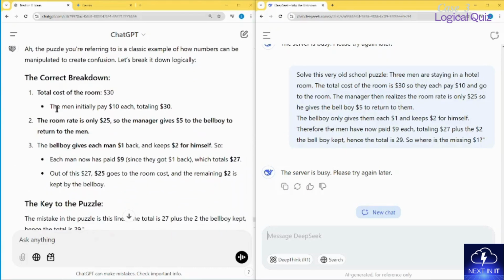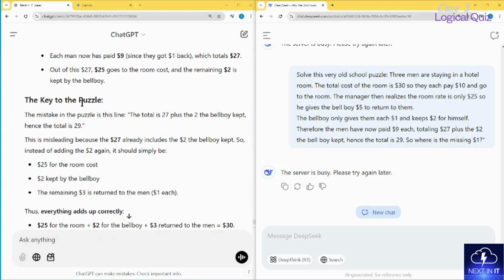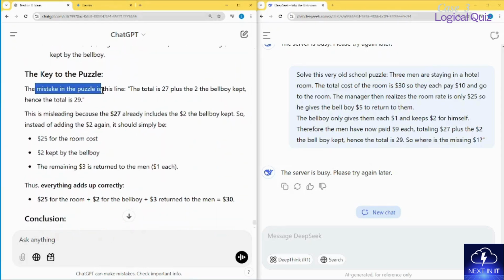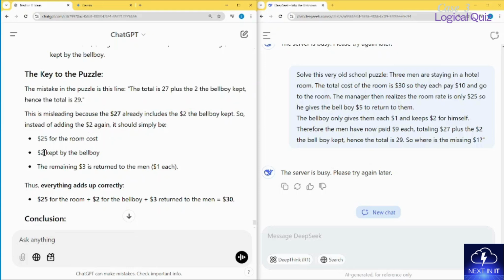So it's interesting, right? The man initially pays 10, and let's go quickly, and the same thing over here. The mistake in the puzzle is in the line: the total is 27 plus the 2 the bellboy kept, hence the total is 29. This is the key point which it caught, right? So ChatGPT has done a good job. This is misleading because 27 already includes the 2 that the bellboy kept. So instead of adding the 2 again, it should simply be 25 for the room cost, 2 kept by the bellboy, and the remaining 3 returned to the men, 1 each.